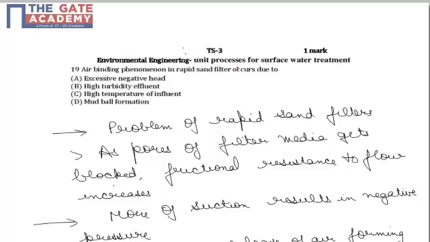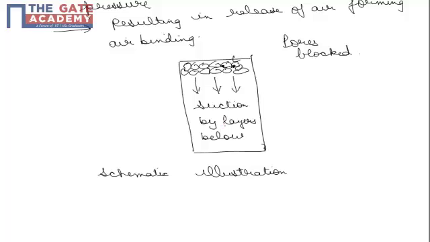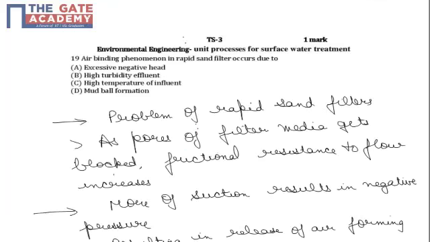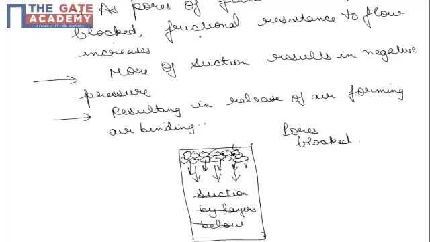Now when there is an increase in flow resistance, the water demand of layers beyond the top sand layer is not met, as a result of which the layer below it tries to suck water from the top layer, as a result of which water begins to flow without any filtration. But because of this suction, the negative head increases because of the action of frictional resistance as well as this suction.